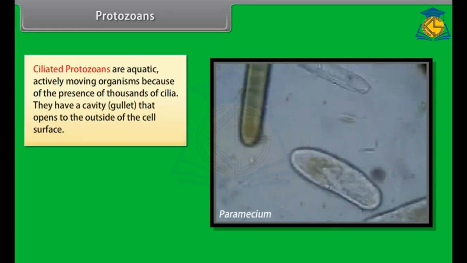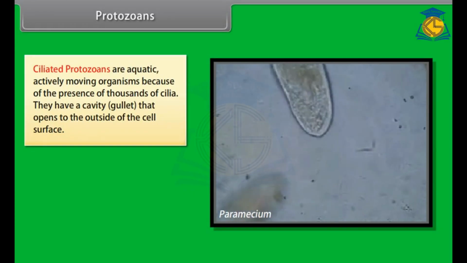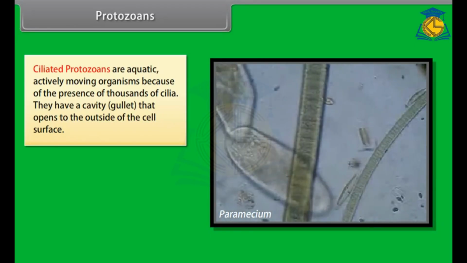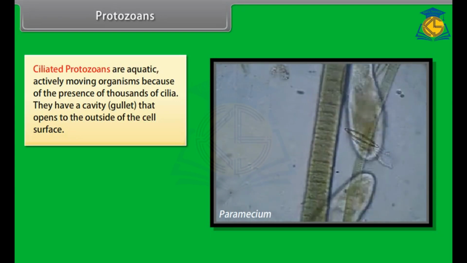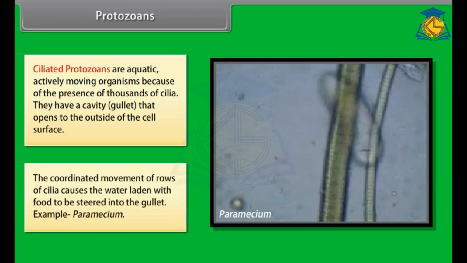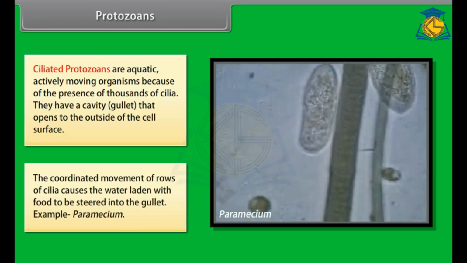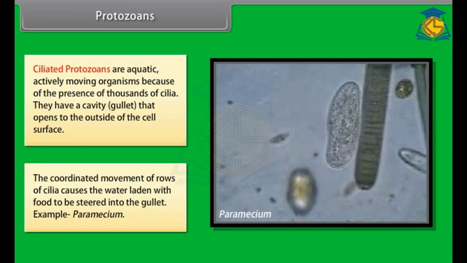Ciliated protozoans are aquatic, actively moving organisms because of the presence of thousands of cilia. They have a cavity, the gullet, that opens to the outside of the cell surface. The coordinated movement of rows of cilia causes the water laden with food to be stirred into the gullet. Example: Paramecium.